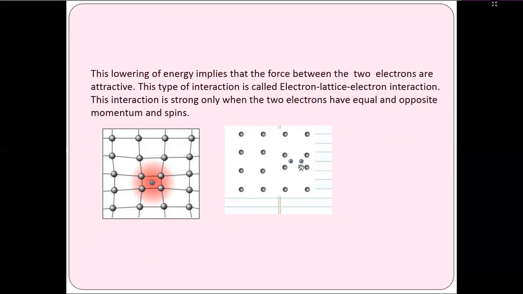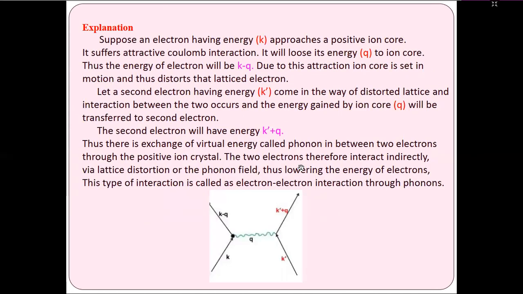This interaction is strong when the two electrons have equal and opposite momentum and spin. Similarly, the explanation of the two-electron interaction: suppose an electron having energy K approaches a positive ion, it suffers an attractive Coulomb interaction. It will lose its energy to the ion.